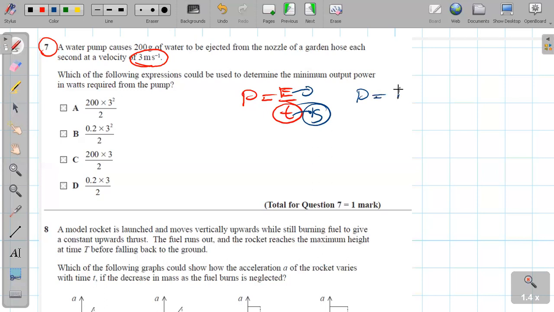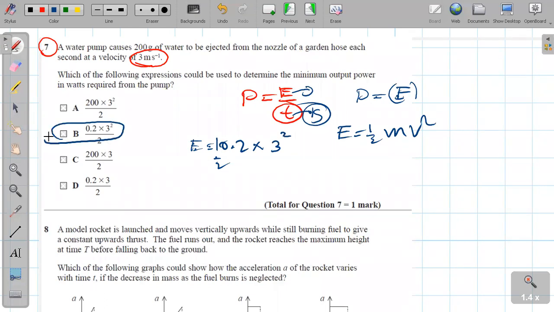So you just need the energy per second. What is the kinetic energy? Kinetic energy is half mv squared. The mass is 20 grams, that means 0.02 kg, and the velocity is 3 squared. So the answer is B, 0.2 v squared over 2.